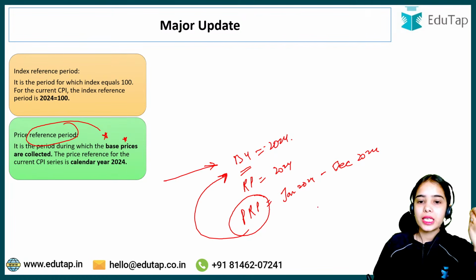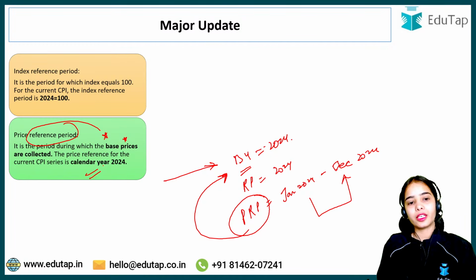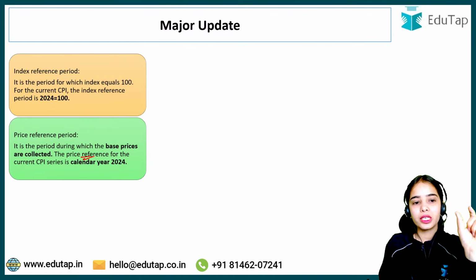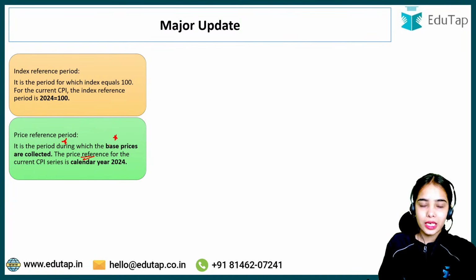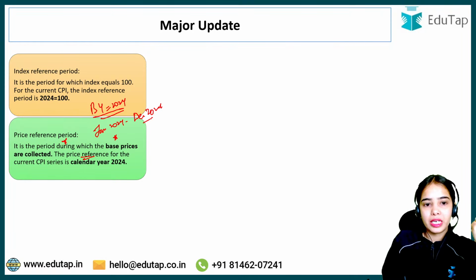So base year prices are collected from January 2024 till December 2024, the calendar year of 2024. As simple as that.